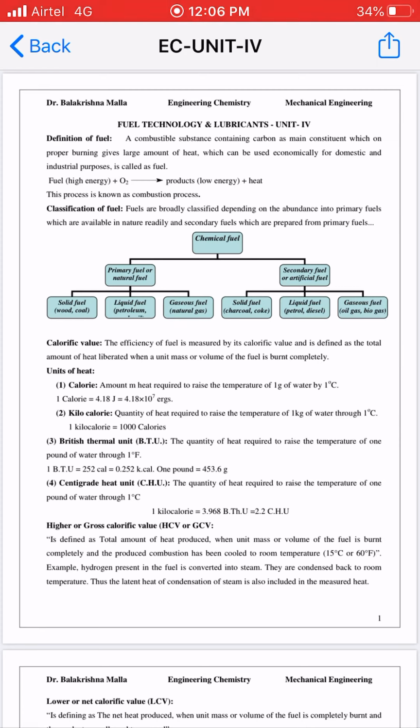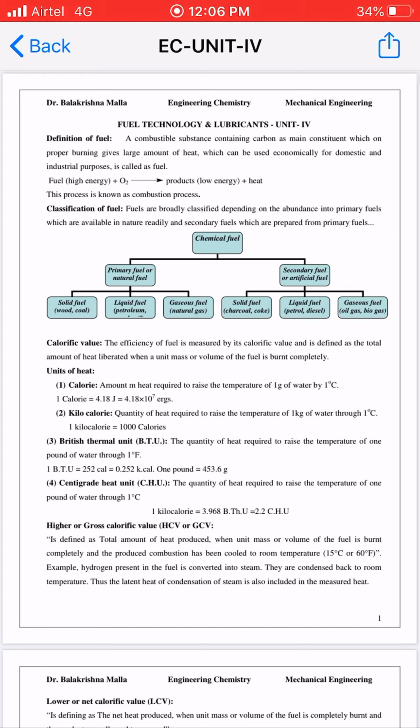The produced heat can be used economically for domestic and industrial purposes. That is fuel. The next topic is the categorization of fuel. Fuels are categorized into two types, primary and secondary, depending upon the source of availability.